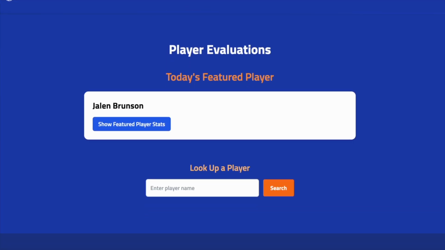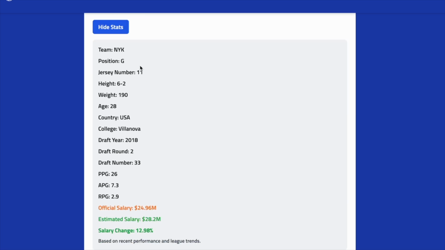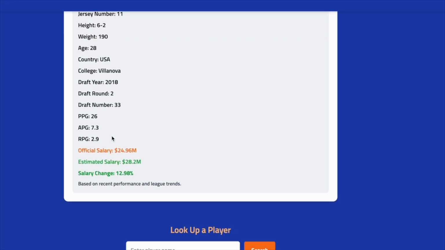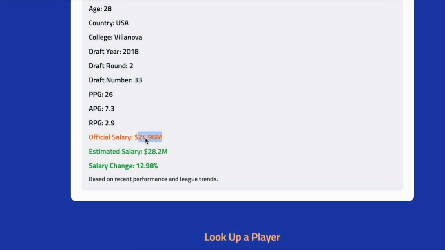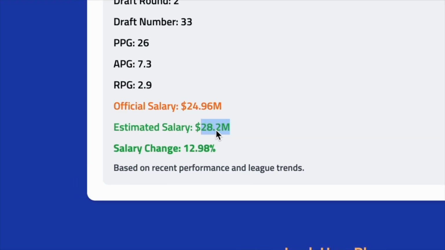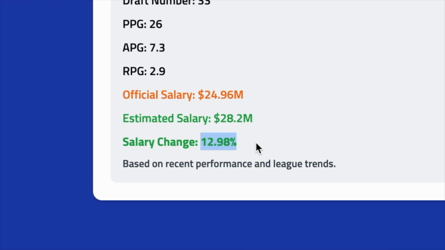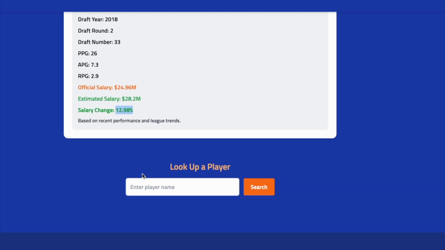The next section is the player section. So basically it highlights a featured player. Today's featured player is Dun Bradstreet, and you can see his stats, everything from his bio to his estimated salary. You can see that his official salary for this season is $24.96 million, whereas his estimated salary is $28.2 million. And it indicates there's a positive increase in player performance for the season for him.